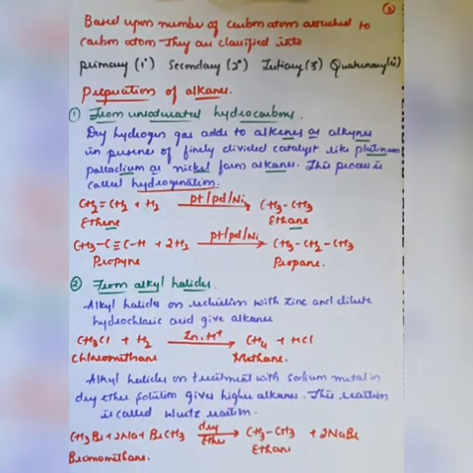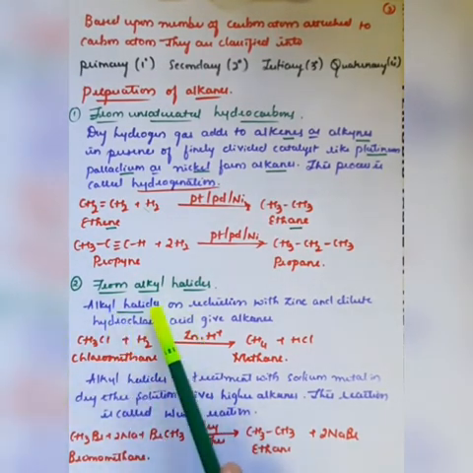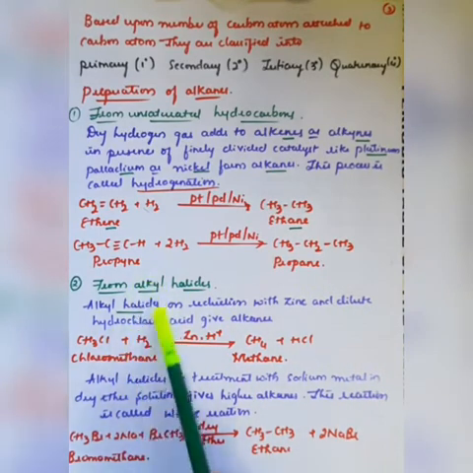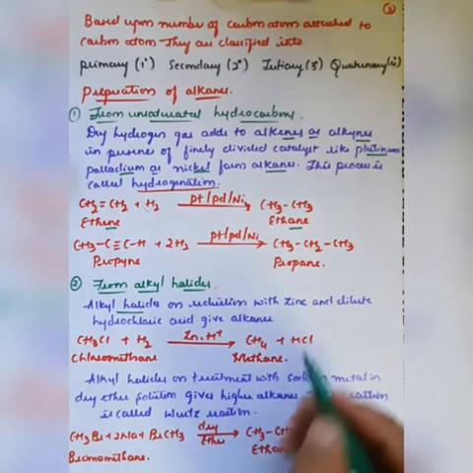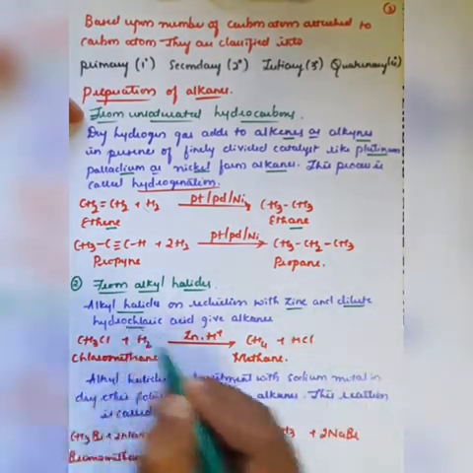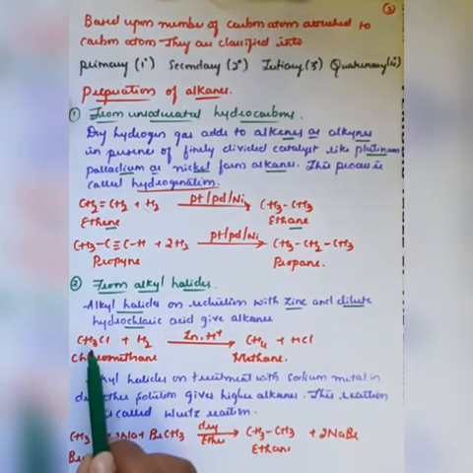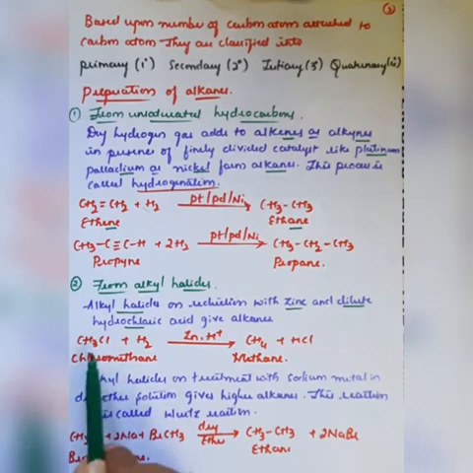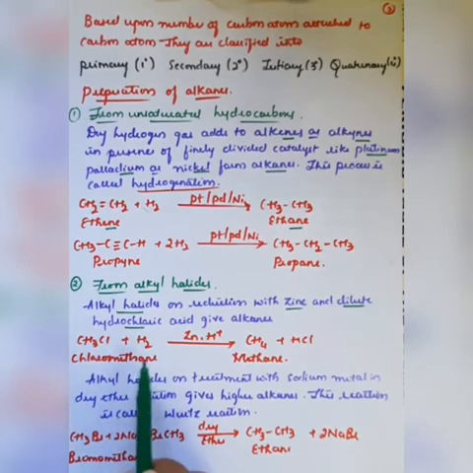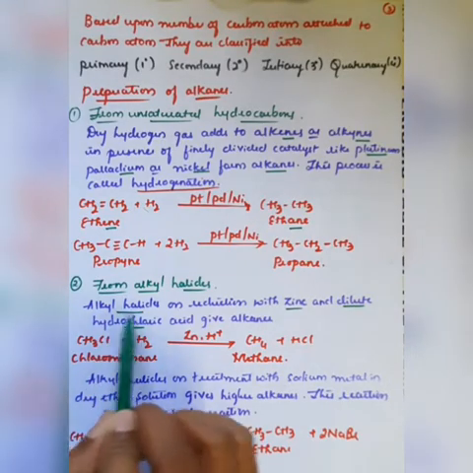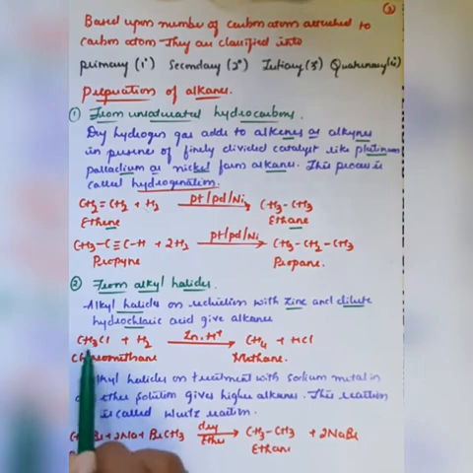Alkyl halide means the alkyl group bonded with the halogen atom. The alkyl group which is bonded with a halogen atom, we call it an alkyl halide. On reduction with zinc and dilute hydrochloric acid, if you mix this alkyl halide with zinc and dilute hydrochloric acid, that gives alkanes. Observe here. In this case, CH3Cl plus H2, which means this is chloromethane. Generally we call it an alkane bonded with a halogen atom, chloromethane, that is CH3Cl.